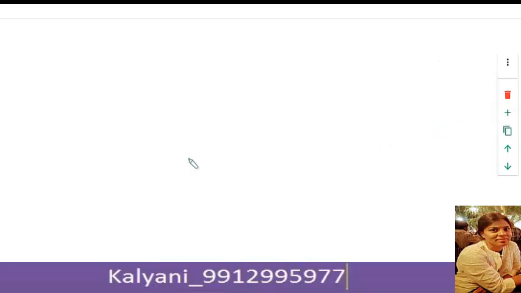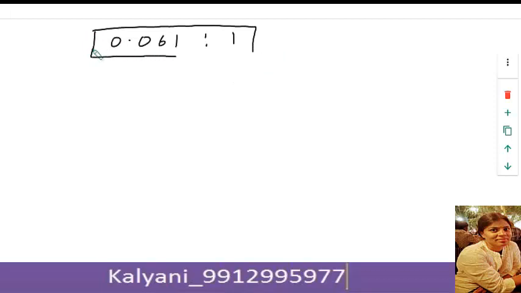So let us take the ratio by weight: 0.061 is to 1. This is the ratio of the combining elements, that is hydrogen and oxygen, which are combining with sulfur of fixed weight.